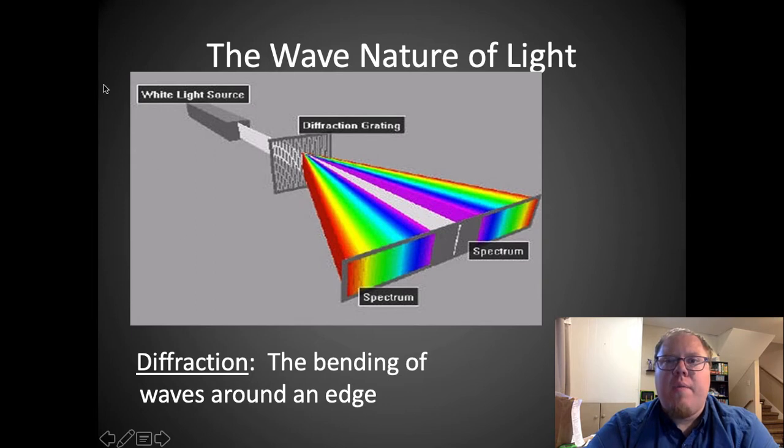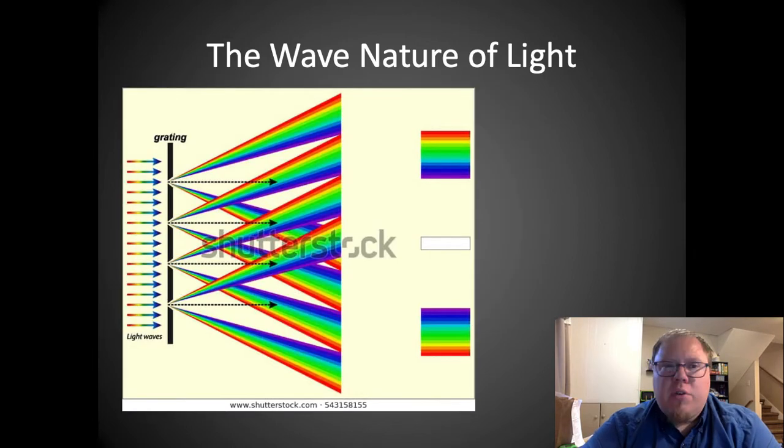And that's diffraction, the bending of waves around that little edge inside the diffraction grating. So just to show you a closer view, that diffraction grating has tiny little holes that the light goes through, and when that happens, it bends it. So some of it goes this way and some of it goes this way, and then they spread out so you can see the different colors. If you look off to the left or right far enough, you'll see multiple rainbows, not just one to the left and one to the right.